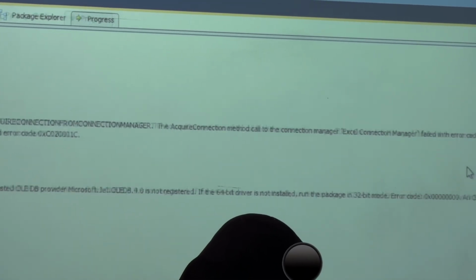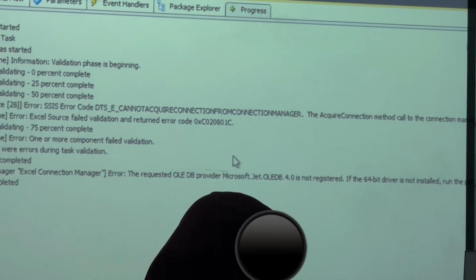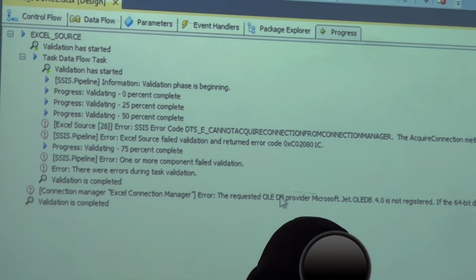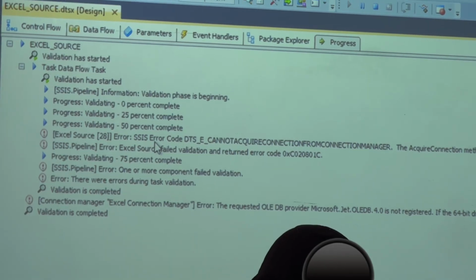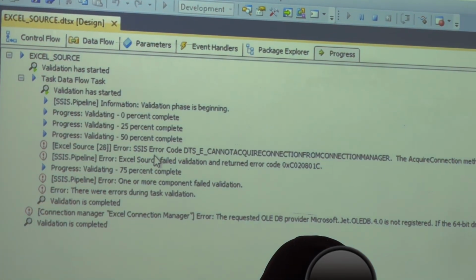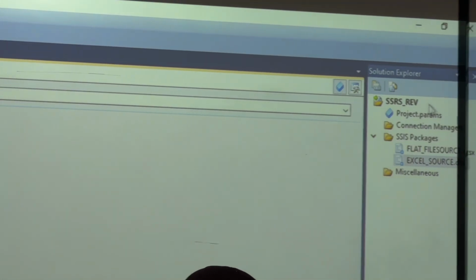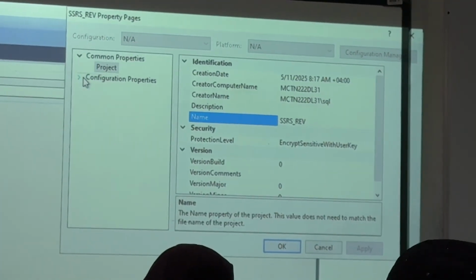Acquire the method of connection. The Excel connection manager failed. Maybe you are not attached or we have not saved properly. This is the error. So what do you have to do immediately? If this is the error, so here, how, teacher, do I have to do? Here in the properties,